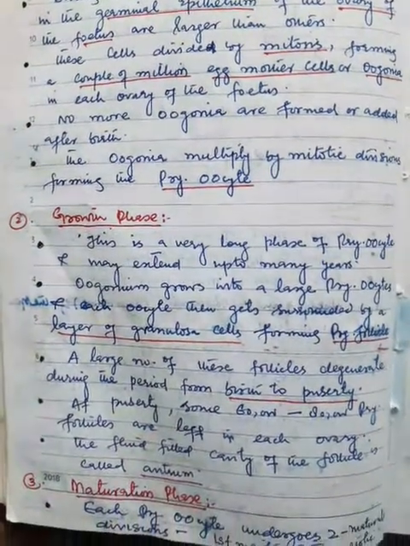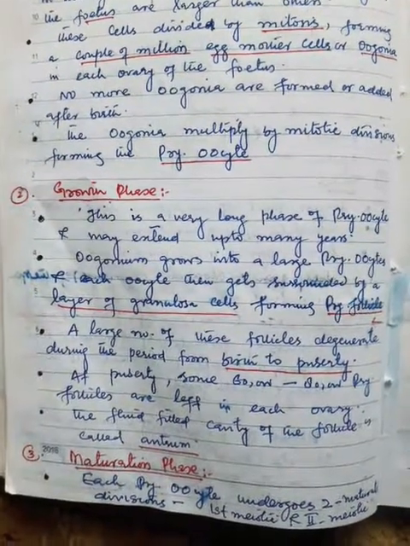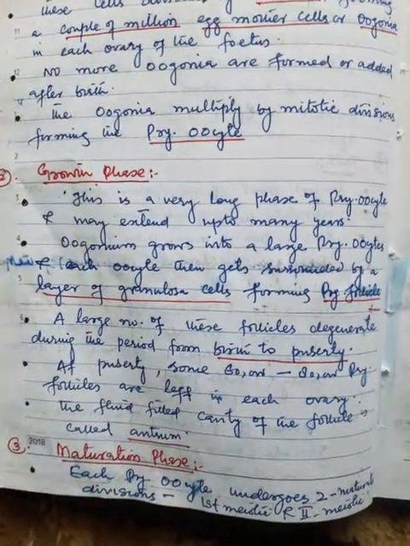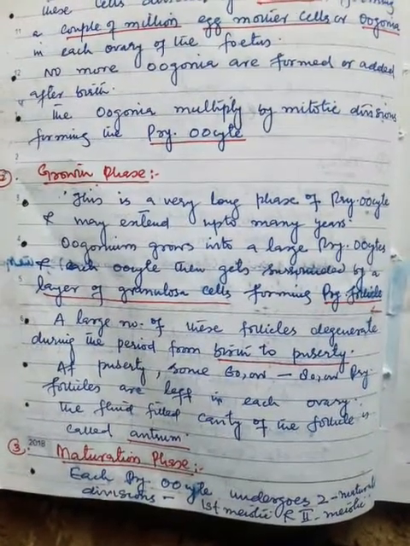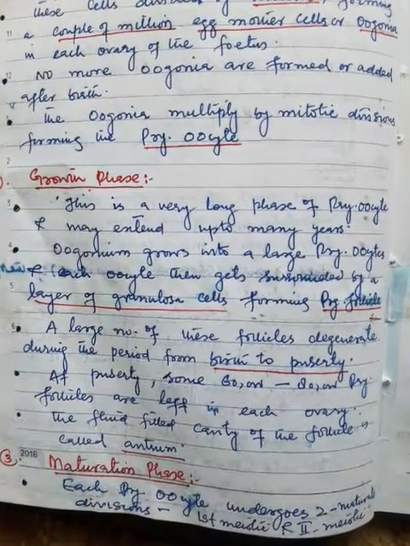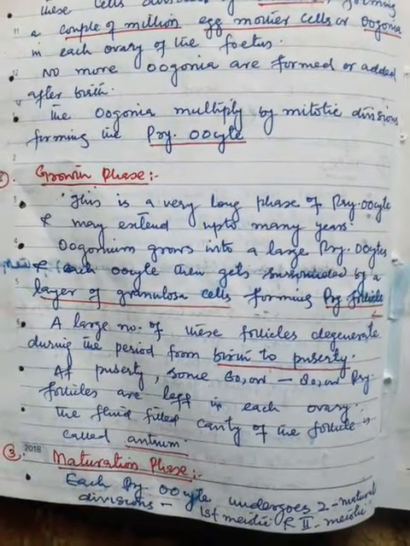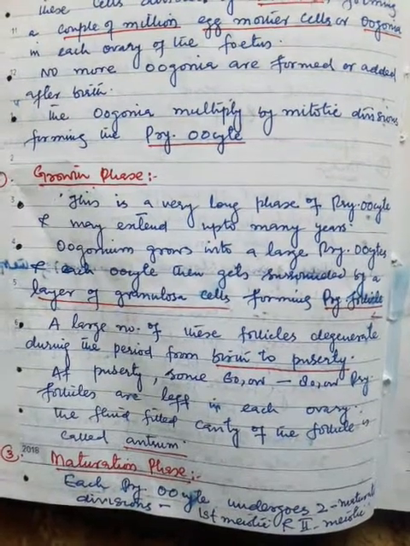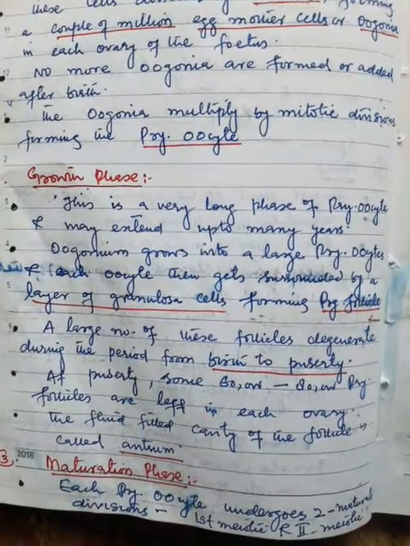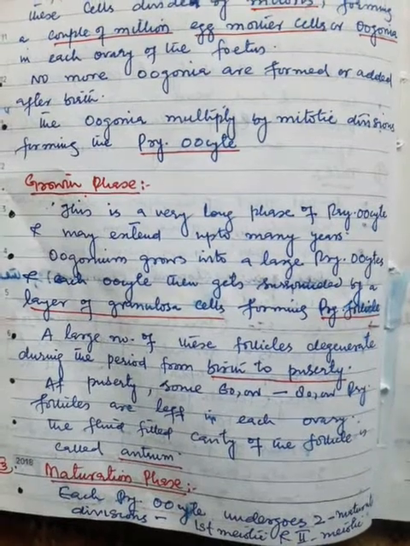The growth phase is a very large phase of the primary oocyte and may extend up to many years. Oogonium grows into a large primary oocyte, and each oocyte then gets surrounded by a layer of granulosa cells forming primary follicles. Actually, during the first month of the gestation period, that means in a one month old fetal ovary, there are around 700 primary follicles.